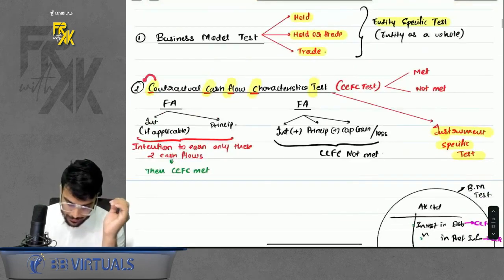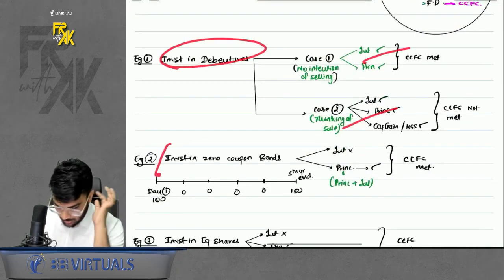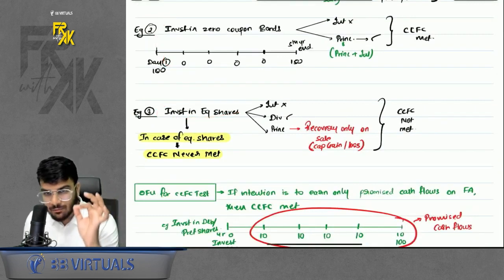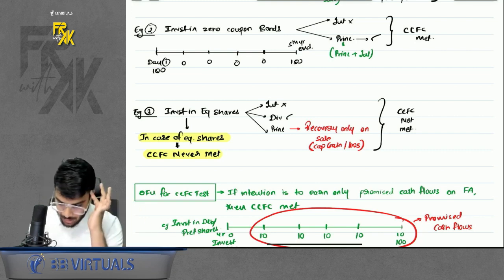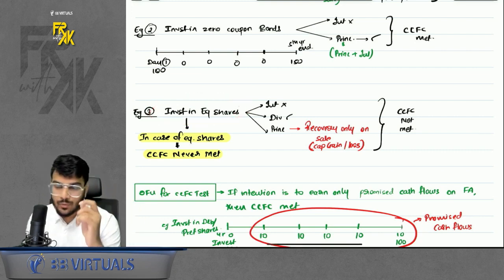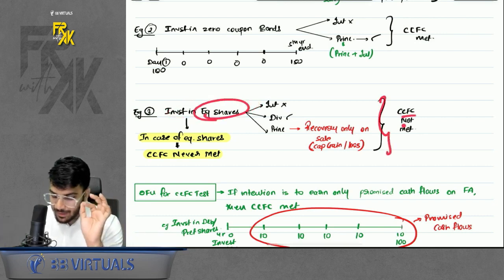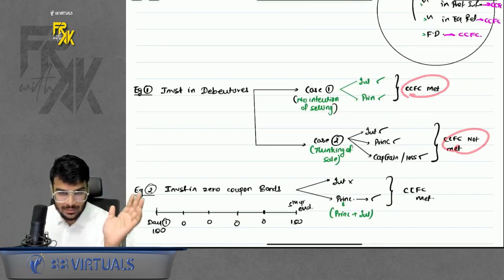To understand this point further, we also discussed certain examples, whether these instruments will meet the CCFC or not. One important case was investment in equity shares. Whenever you invest in equity shares, there are no promised cash flows. Dividend is not promised, and principal payment is not promised at any maturity. If you want to recover anything, you will have to sell it. So in equity shares, CCFC will never be met. Do remember that part. For debentures, it can meet, it cannot meet. You can read the examples, you will understand.